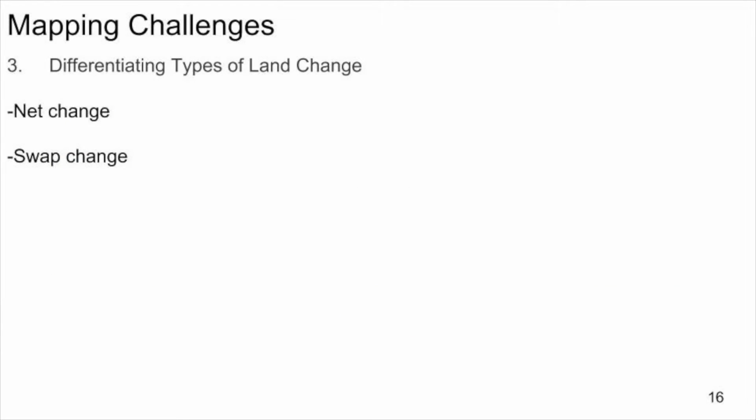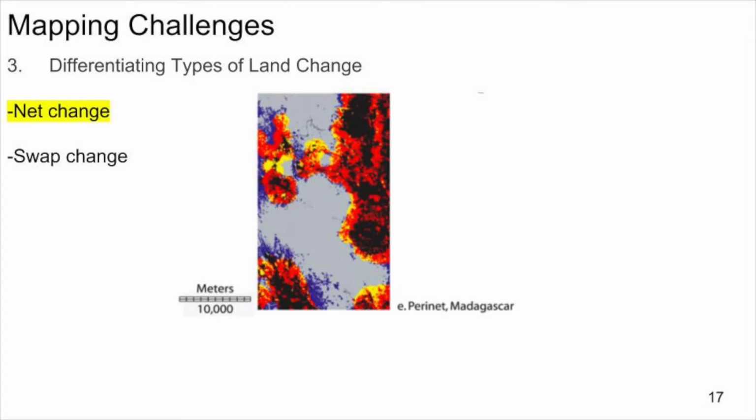2 major types of land change are quantity difference and allocation difference, also known as net change and swap change. Net change is the difference in the size of the categories between reference times 1 and 2. For example, if forest grows more than forest loses during the time interval, then forest experienced a positive net change. All of the change in Pyrenees is net change because there is only one transition from forest to non-forest.